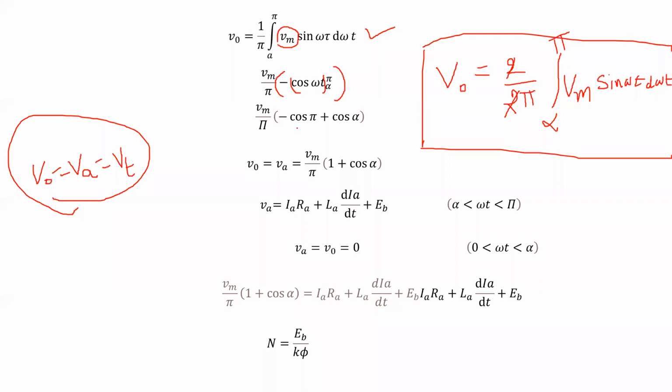cos pi is nothing but minus 1. Minus into minus plus. Okay, Vm by pi into 1 plus cos alpha. Is it right? So this is the average output voltage of the single phase semi-control converter. Clear?